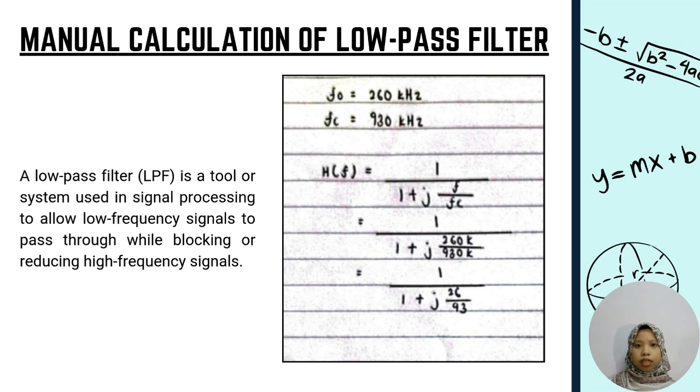And at the side, we have the manual calculation of the low pass filter. We have been given F0 and FC. F0 equals 260 kHz, while FC equals 930 kHz. And then we need to find H(f), the frequency domain response, using this formula: 1 over 1 plus j f over fc. And then substitute the values into the equation, and we obtain the final answer for this low pass filter, which is equal to 1 over 1 plus j 26 over 93.